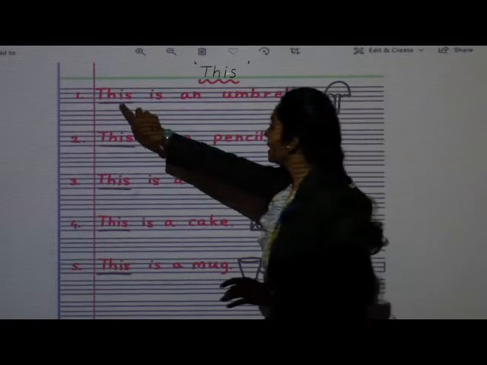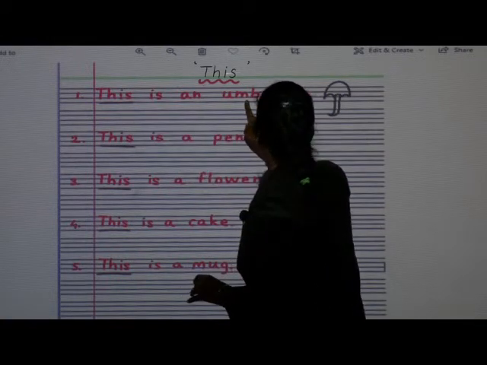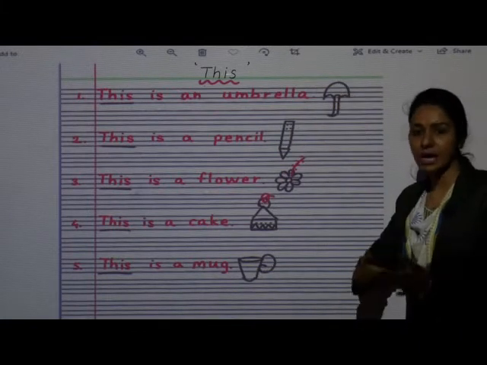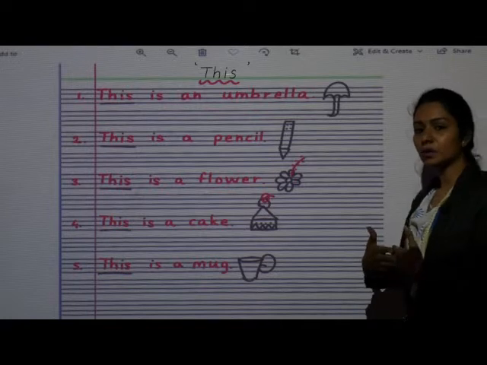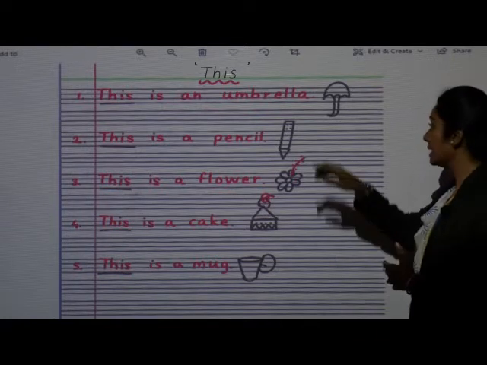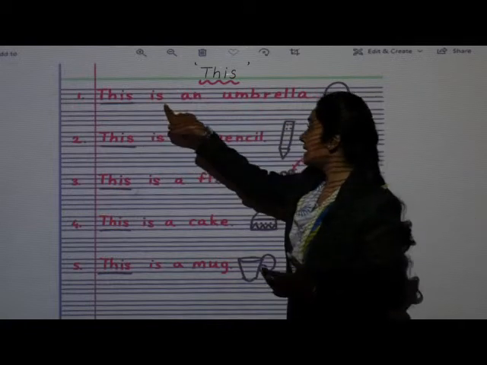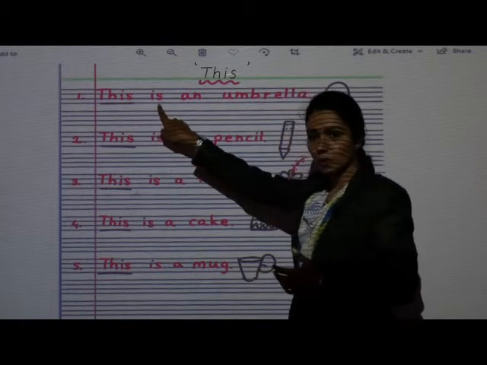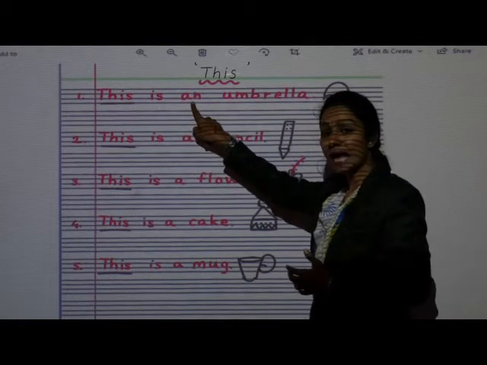So this is an umbrella. I am talking about this umbrella which is near to us, जो हमारे पास है umbrella. तो मैं क्या बोलूँगी? This is an umbrella. If you will see, we are using is over here, and why have we used an?